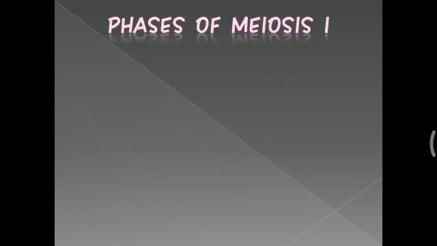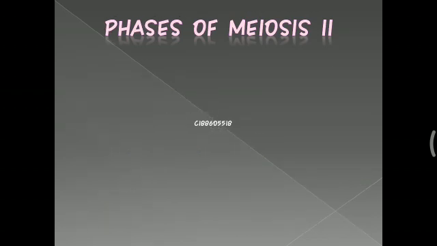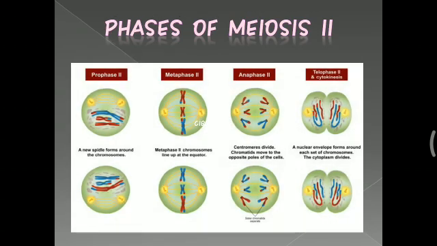Then the phases of meiosis. In meiosis 1, prophase 1, metaphase 1, anaphase 1 and telophase 1 are covered. And in meiosis 2, prophase 2, metaphase 2, anaphase 2 and telophase 2 are covered, followed by the cytokinesis.